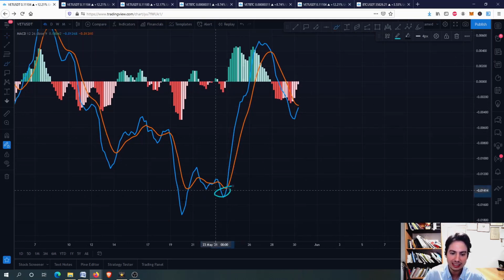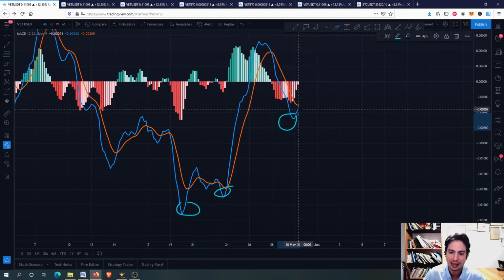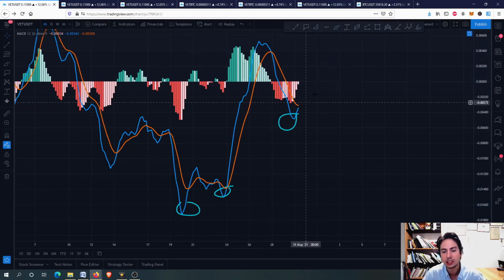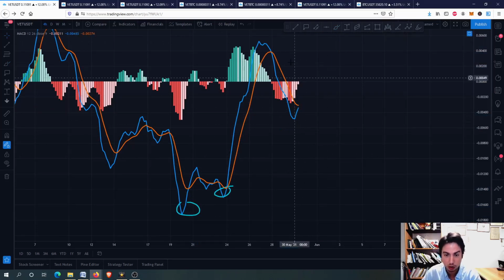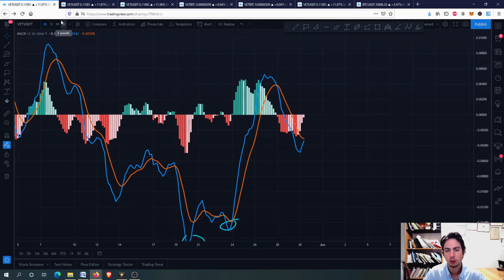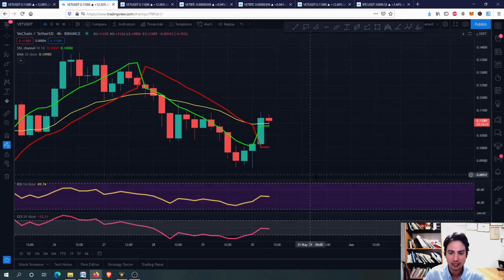What we want to see is higher lows eventually, guys, making higher lows and going upwards. Of course we don't want to see lower highs from now on. Okay, we don't want this to be our top. We don't want it for the MACD in the 4-hour frame. That's what we care about on the 4 hours, because on the daily frame, I will show you afterwards, we care about bearish and of course bullish crosses. So for now let's go to Vechain against USDT in the 4-hour frame.